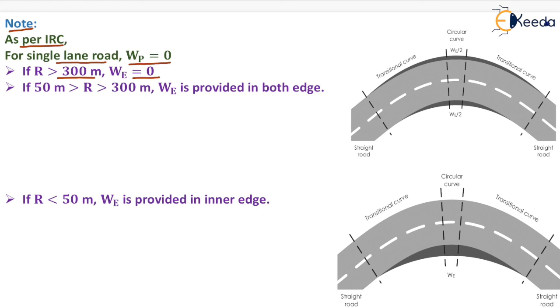And if the radius of the curve is between 50 meter and 300 meter, then extra widening is provided on both edges, that is, We by 2 here as well as We by 2 here. And if the radius is less than 50 meter, then We is provided on the inner edge, which is shown here.